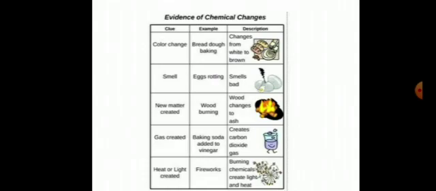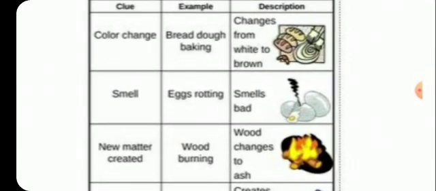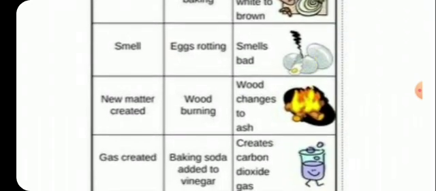But here are the examples of chemical changes. Color changes. Bread dough, when it is baked, color changes from white to brown, right? When eggs rot, it gives out a very bad smell. When wood is burnt, it changes its form, and powder ash is formed. So in wood burning, new matter is created. Original matter is wood and new matter is ash.